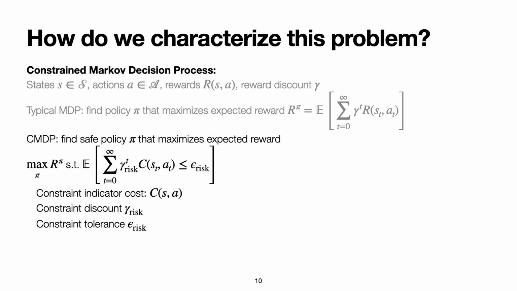In the CMDP framework, we again maximize R pi, but only over policies that are considered safe. Policies are considered safe if their discounted sum of constraint costs is less than the threshold epsilon risk. This involves the introduction of three new components to model constraints in safe policies: the constraint indicator function, C, constraint discount factor, gamma risk, and the constraint tolerance, epsilon risk. Setting the constraint discount factor, gamma risk, to 1 results in a robust optimization problem.